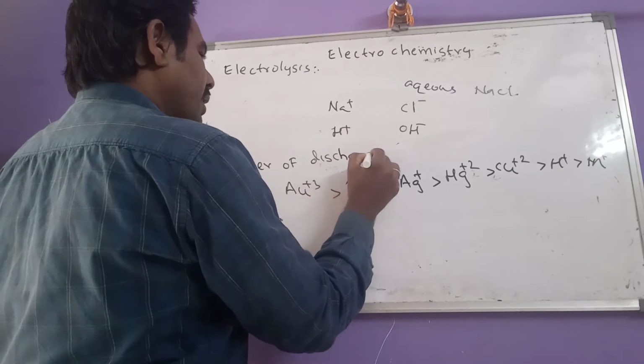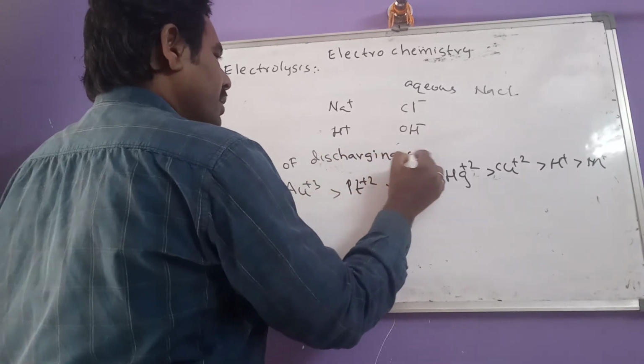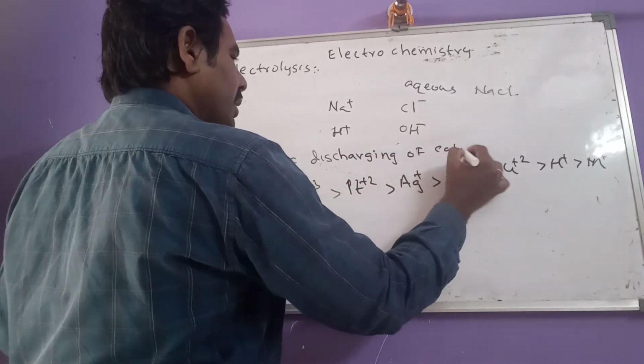So in this order, the cations will be discharged.